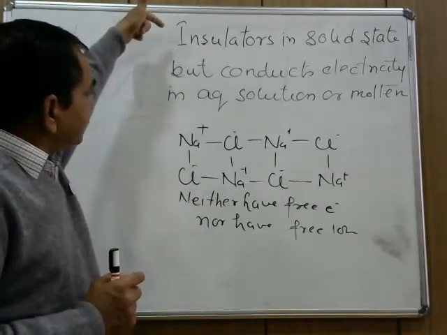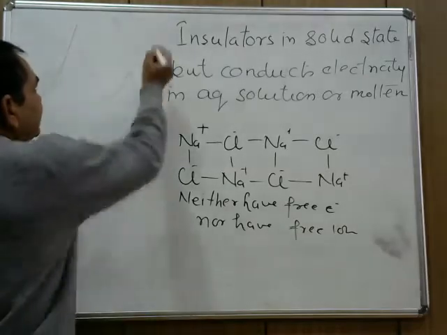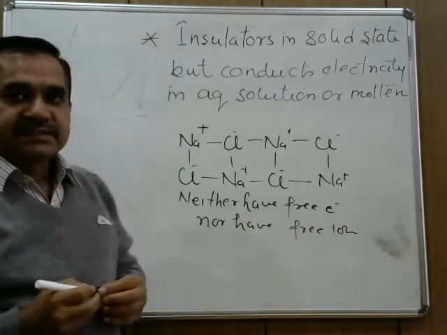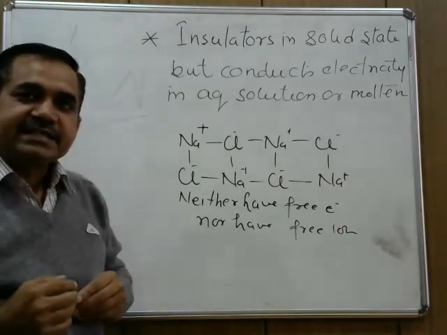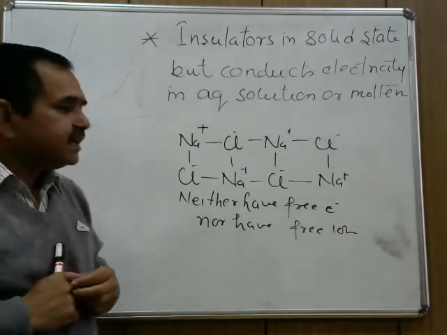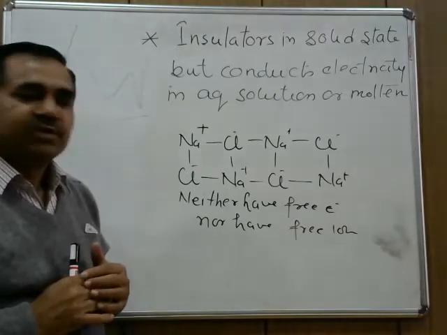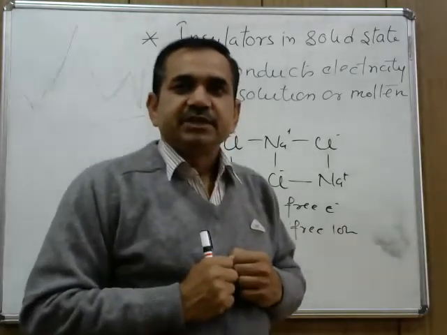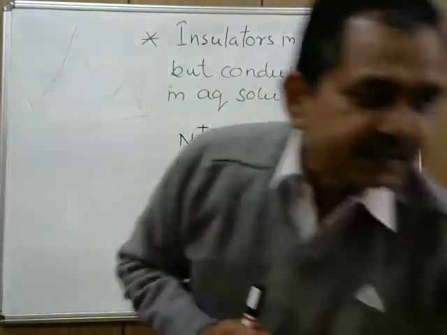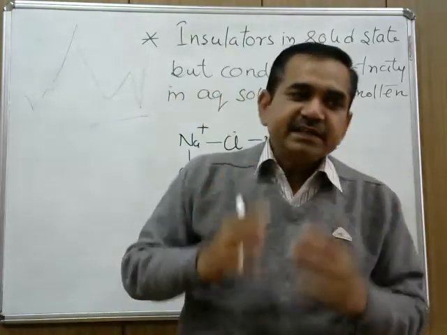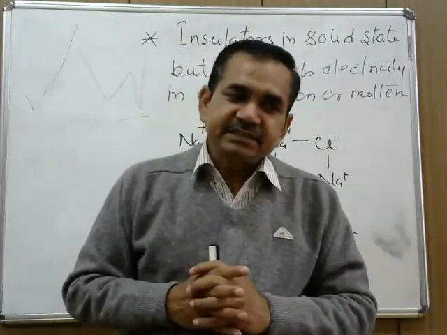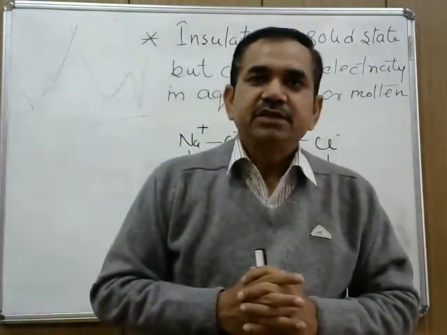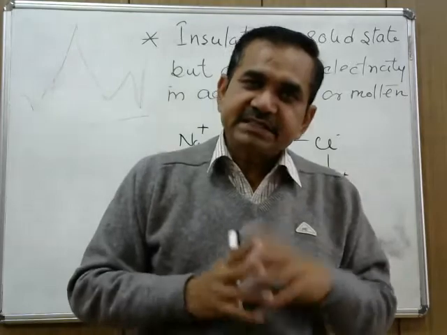Finally, ionic compounds are insulators in their solid state but conduct electricity in their aqueous solution state or molten state. Reason? For any substance to behave as a conductor, either it should have free electrons in its structure which can carry charge from one part of the conductor to the other part, or it should have free ions that can carry charge.